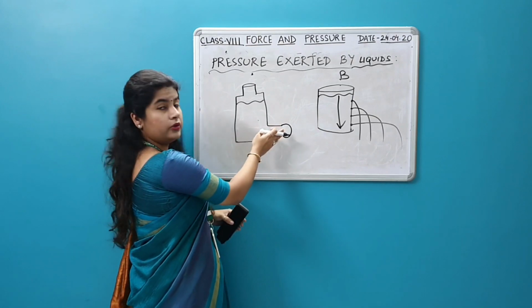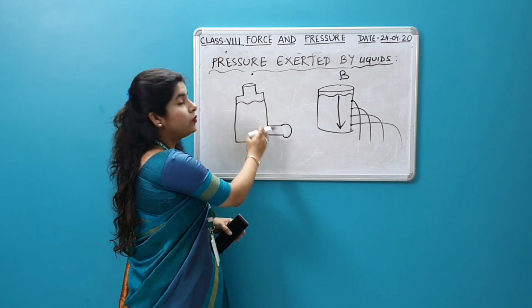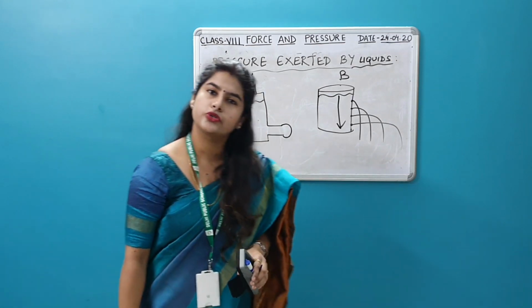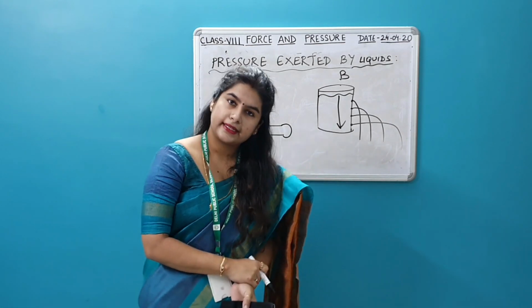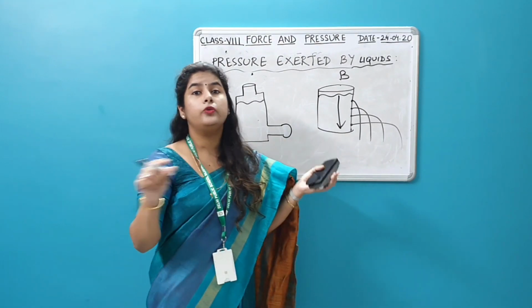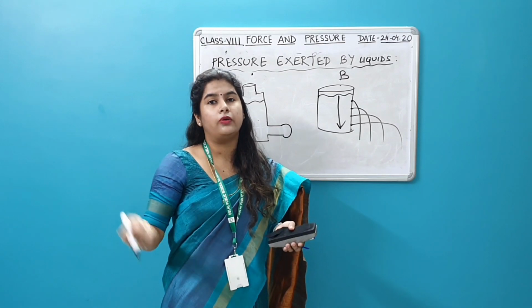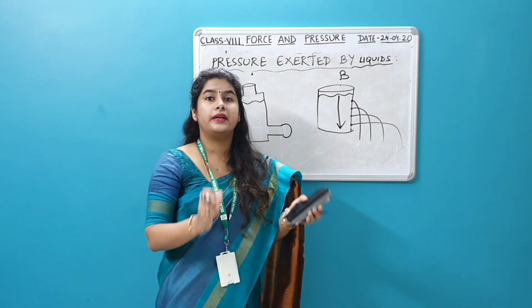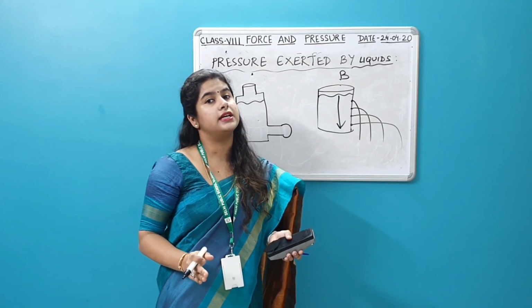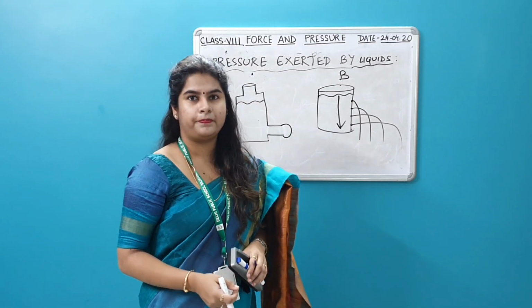What does this show? That liquids exert pressure at the walls of the container also. Is that clear? So this is one example to show that water comes out of leaking pipes just like a fountain. The reason is that water or liquids exert pressure even at the walls of the container.